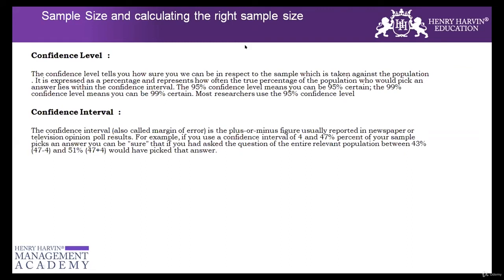So let's talk about confidence level and confidence interval first. And I think all of you have summarized it well. Confidence level basically talks about how confident, how accurate I am about the data that I've taken as the sample.